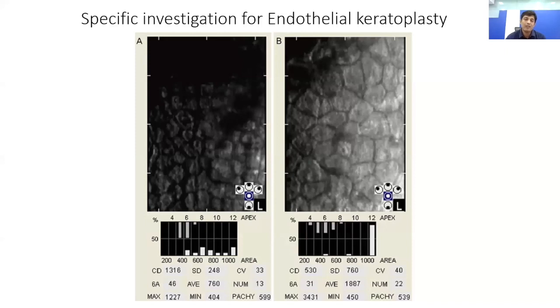The other thing which you need to see is the coefficient of variation and the percentage of hexagonal cells. Now the percentage of hexagonal cells, the value should always be more than 60 and the coefficient of variation should not go beyond 40, which tells us whether the endothelial cells are healthy or not.